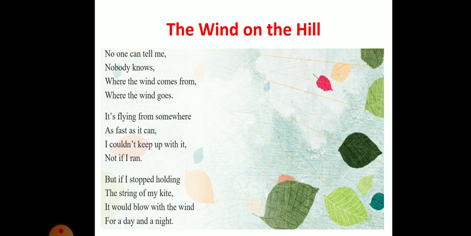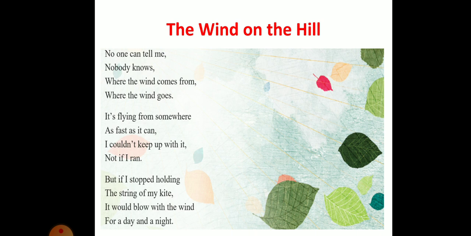So here the poet is saying that if I stop holding the string of my kite, if I don't hold the string of my kite, what will happen? It would blow with the wind for a day and night. Okay, what will happen? The kite will start blowing along with the wind, and it will blow for what? For a day and night. Means what? To a particular limit.